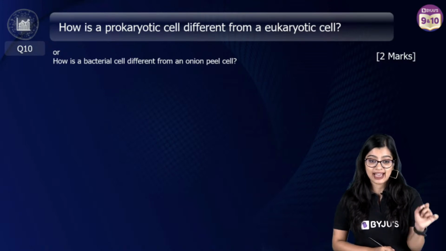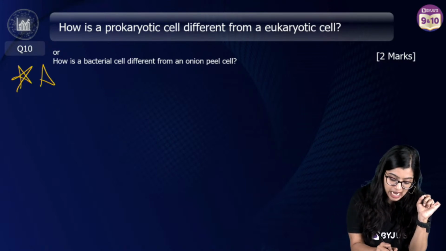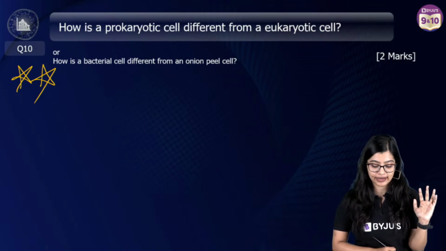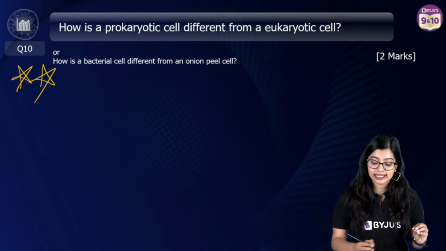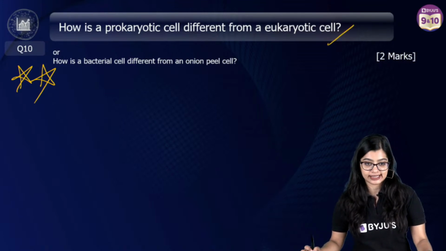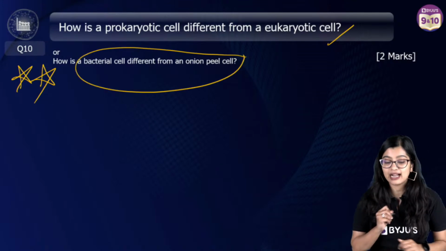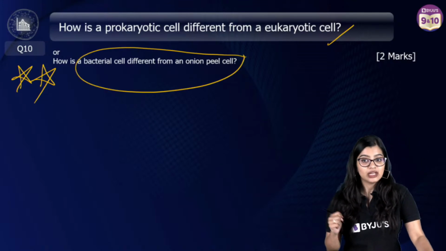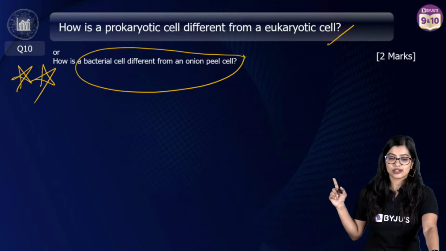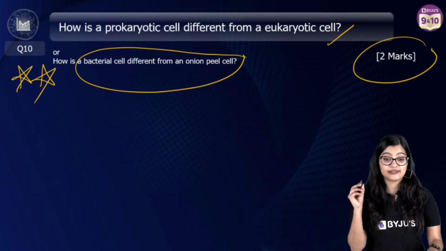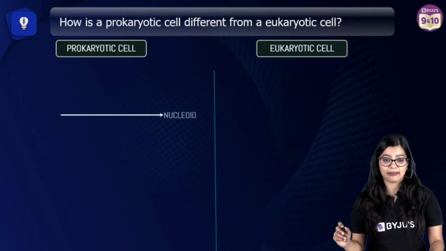Next up is a very, very important question. Star mark this. I'm sure this has happened. I mean, this has come in your examination already. How is a prokaryotic cell different from a eukaryotic cell? Or another way this question will come is, how is a bacterial cell different from an onion peel cell? They'll ask you this question also. They'll ask you this difference. Ulta pulta they will do. 2 marks. This is very important. It will come in your exam, right?